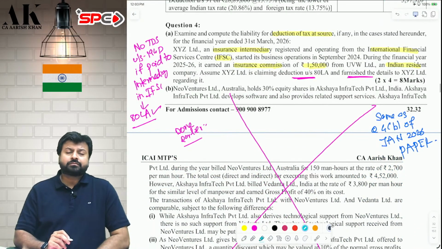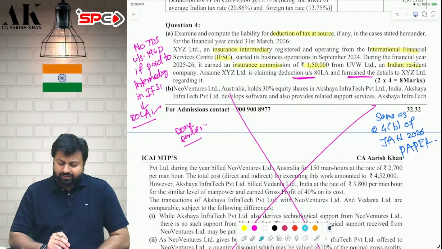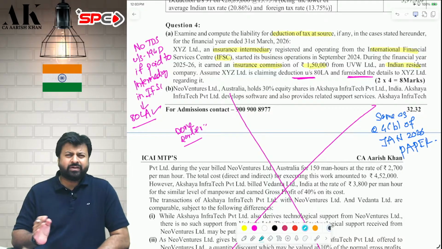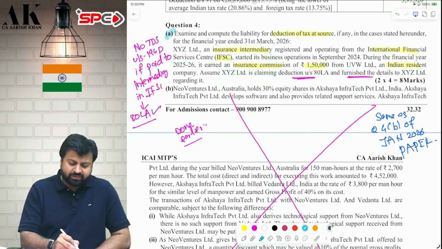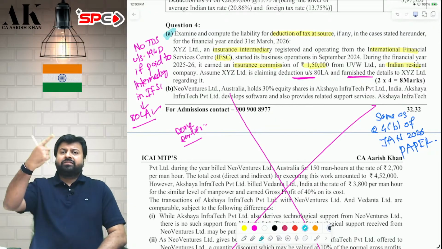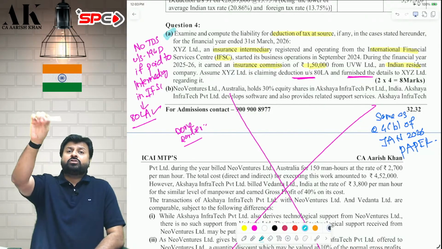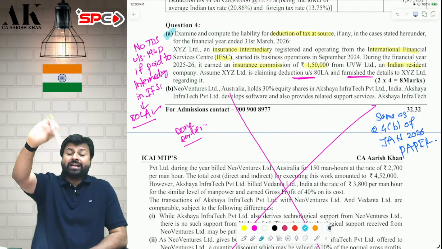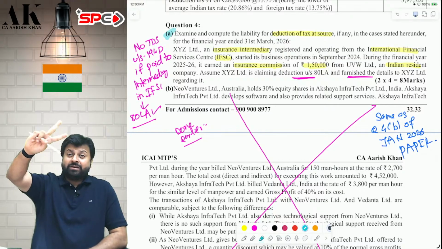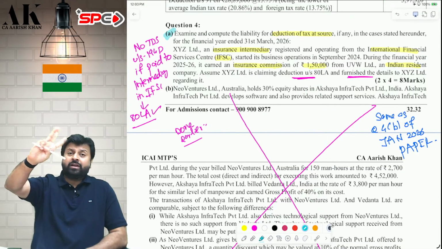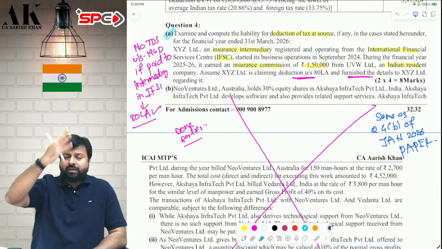Question number 4 is on TDS, and one question is on transfer pricing, which we have done earlier. TDS question I will say. Generally, if I pay some insurance commission to the insurance agent, insurance intermediary, I am supposed to deduct TDS under 194D at the rate of 2%, in excess of 20,000 rupees. But if the insurance intermediary is located in IFSC and he is giving me a declaration that he is eligible to claim deduction under ATLA, then I am not liable to deduct TDS.